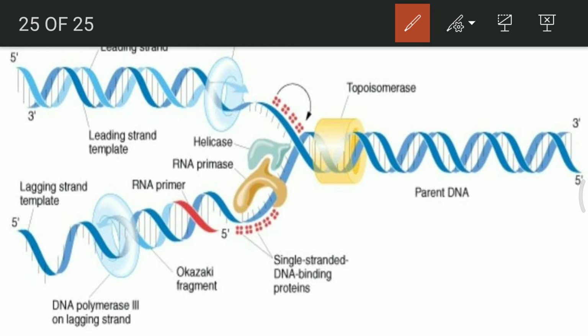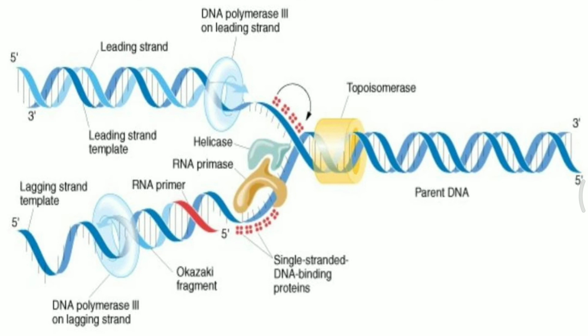You can see the structure of DNA polymerase 3 on the leading strand. Again, leading and lagging strand, two terms are used. DNA polymerase 3 has a dimer activity. It means two DNA polymerases are present at the same time. The way it is shown over here, it is not exactly this way.